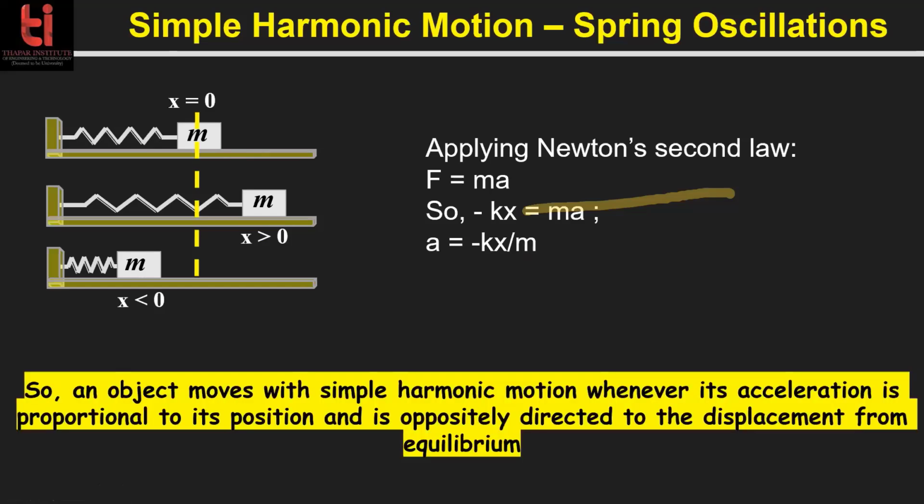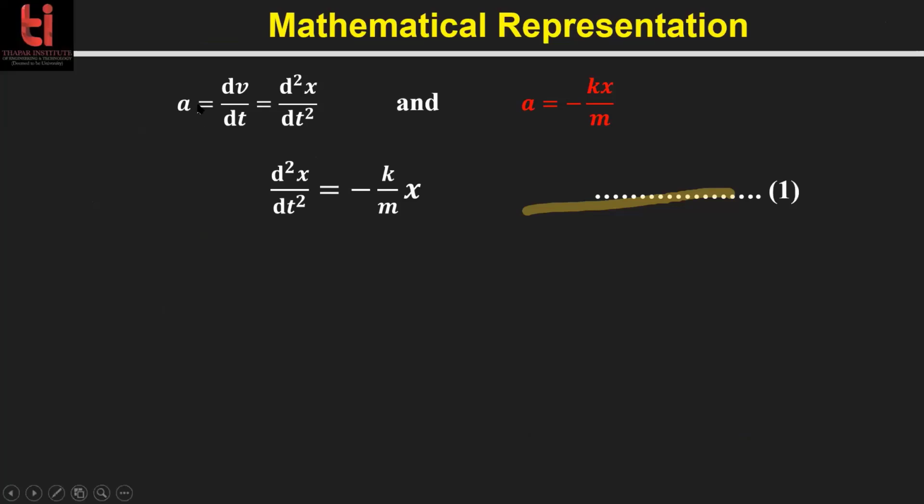So an object moves with simple harmonic motion whenever its acceleration is proportional to its position and is oppositely directed to the displacement from the equilibrium. We already knew about velocity. Velocity is along the same direction, right? And velocity is also a function of the displacement. This acceleration is also a function of displacement, but in the case of acceleration, it is along the negative direction. Okay, but acceleration we know.